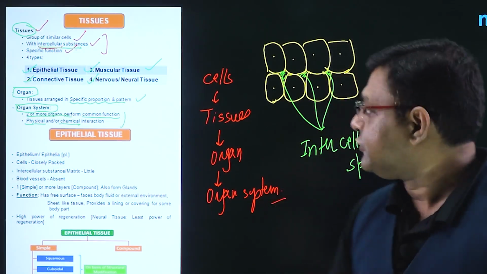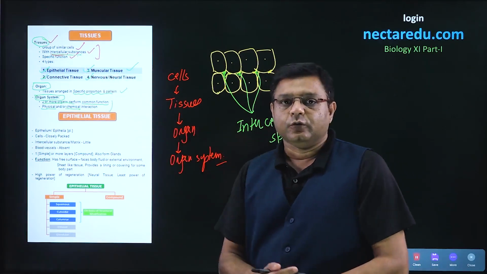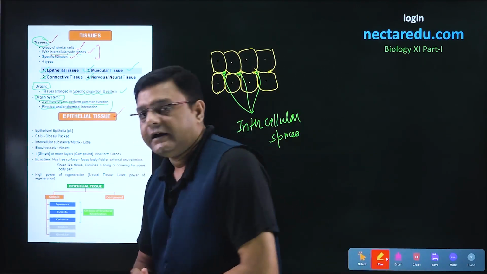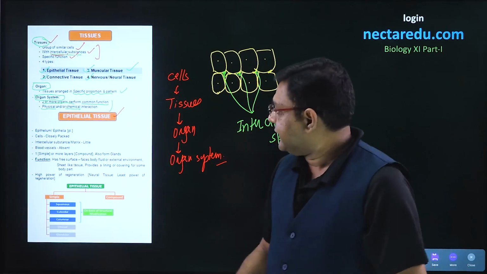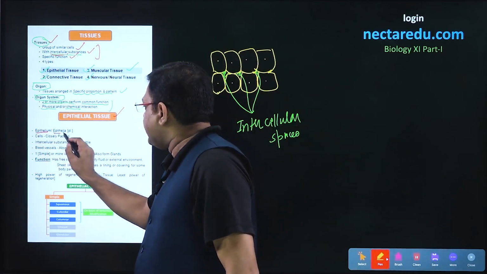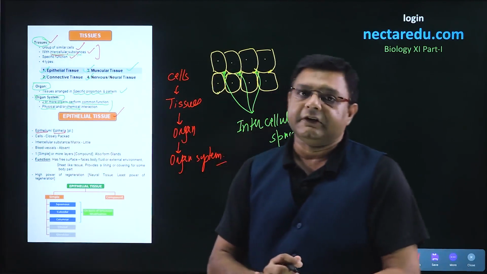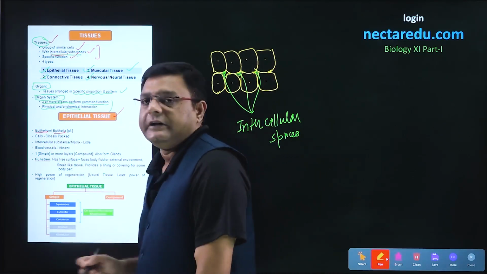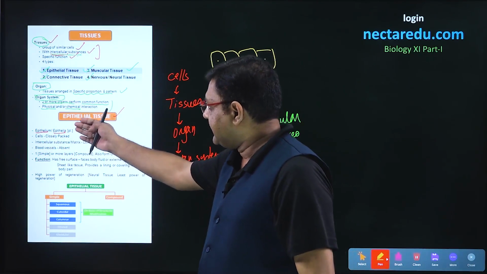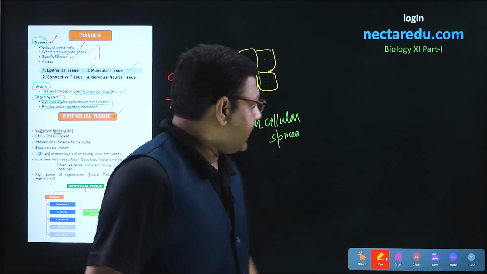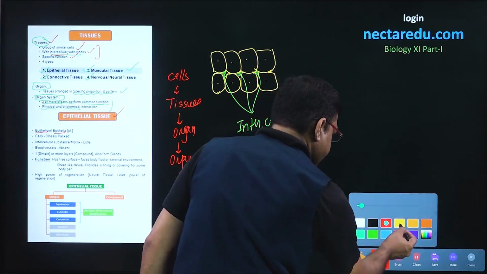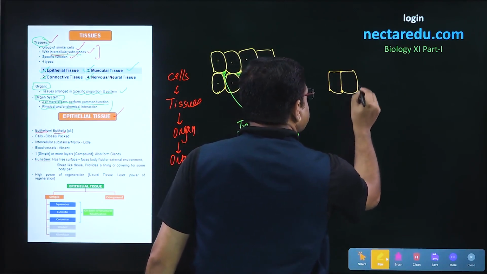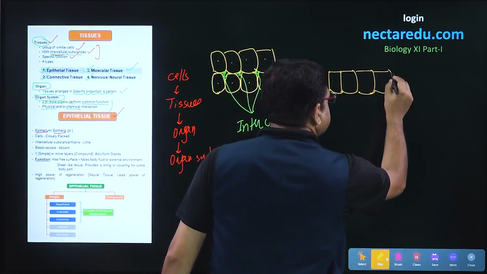Now after this, we will talk about the four kinds of tissues, starting with epithelial tissue. The first tissue is epithelial tissue. Other names of epithelial tissue are epithelium or epithelia; these are synonyms of epithelial tissue. In epithelial tissue, the cells are closely packed. So let us study the structure of epithelial tissue. Let us take one layer of cells. So this is a layer of cells.